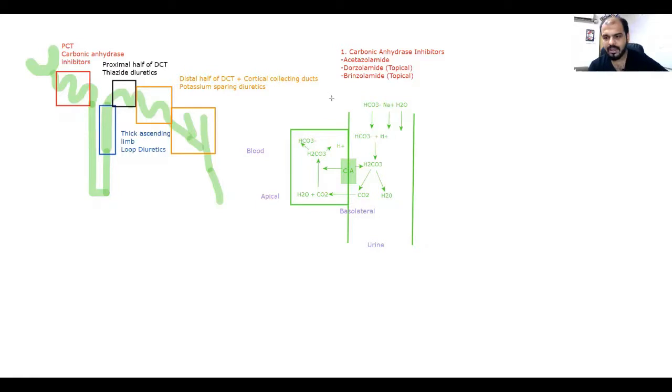I will make this pump in another color so that we're not confused. A pink colored pump which is known as the sodium hydrogen counter transporter. What is its name? Sodium hydrogen counter transporter. And it pumps this hydrogen out, and actually this sodium inside the cell. This is sodium.